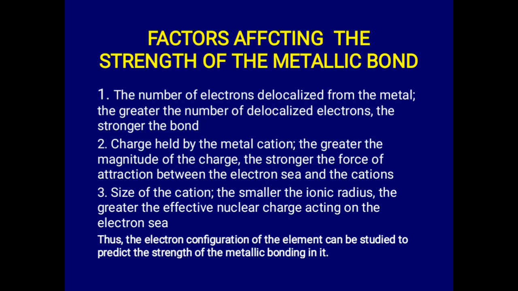So the electronic configurations of these elements will usually give us an inkling to predict the strength of the metallic bonding, because from the electronic configuration we can know the number of valence electrons. We can also determine the charge that will be on that metal cation. Why? Because if it has 1 valence electron, we know the charge will be 1, because it will lose just that 1. So it is very important to know that.